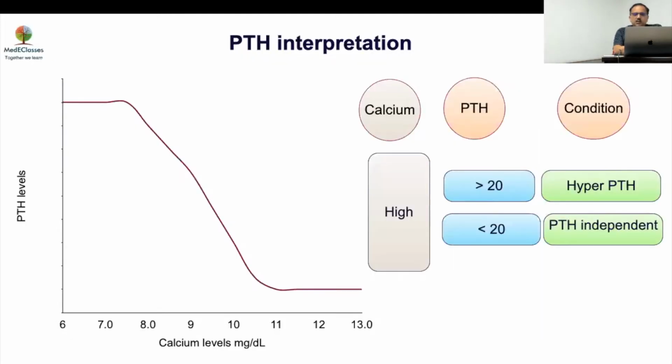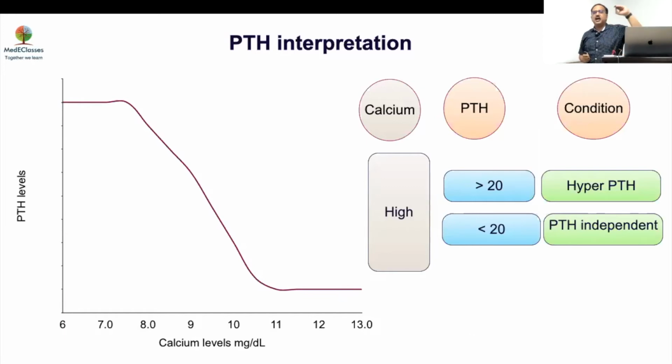Now, as we discussed, there is a log linear relationship between calcium and PTH. As the calcium goes up, PTH goes down. So anybody who has hypercalcemia with a PTH more than 20 is hyperparathyroidism. Less than 20 is PTH independent. But this is not absolute. You have to look at the other picture as well. But this concept is important.